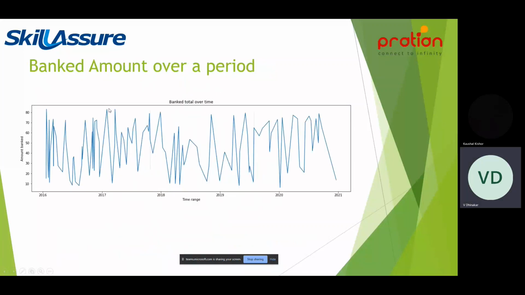So here is the line graph for total bank amount over a period of time. So how much amount is deposited to our bank account, our restaurant account. So we can see it over time. So in 2016 to 17, we can see the ups and downs of our restaurant sales, restaurant profits, money management. So we can see from 2016 to 2021, this line graph.